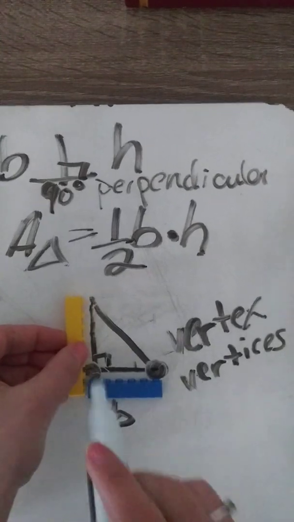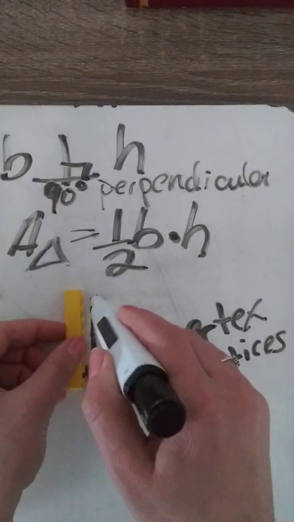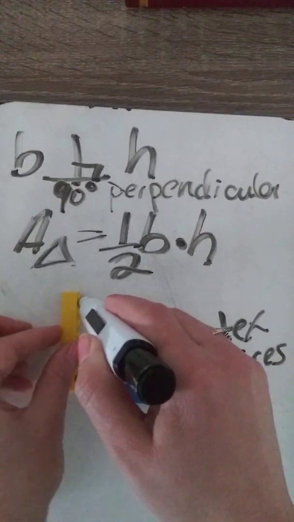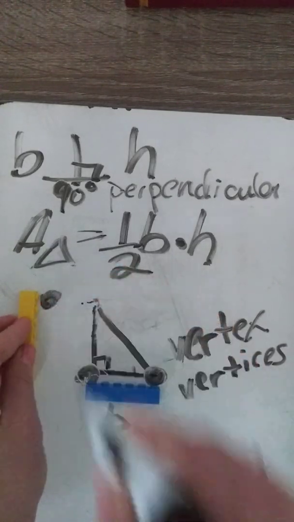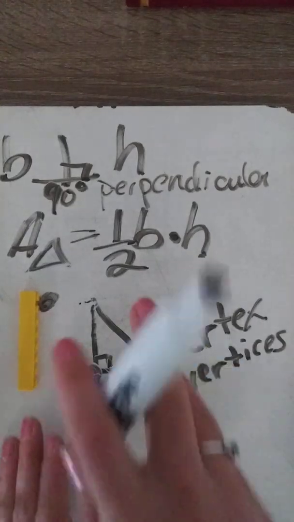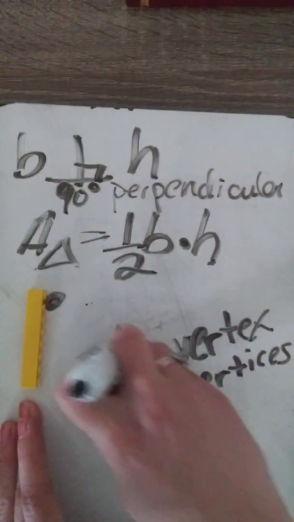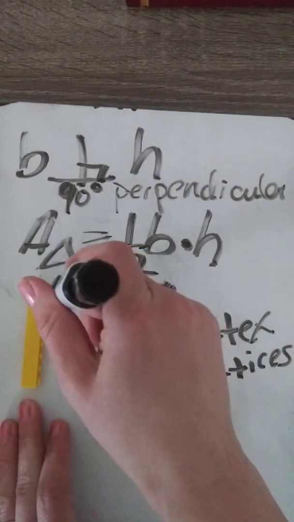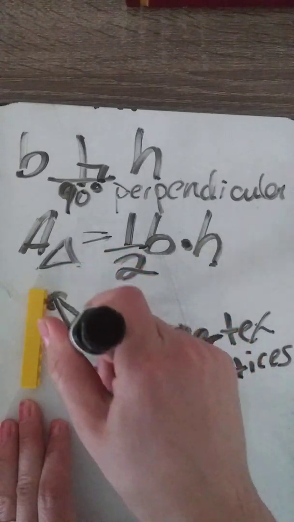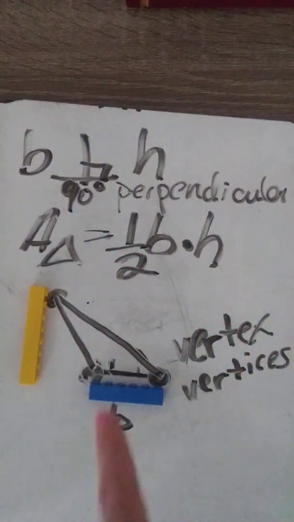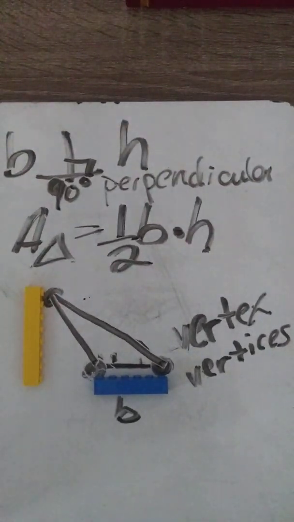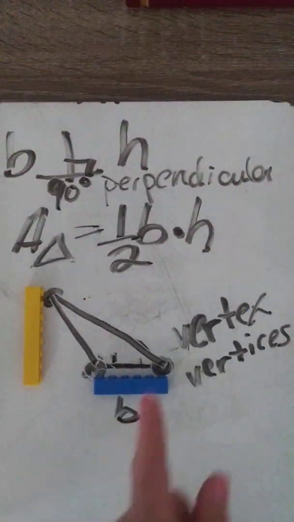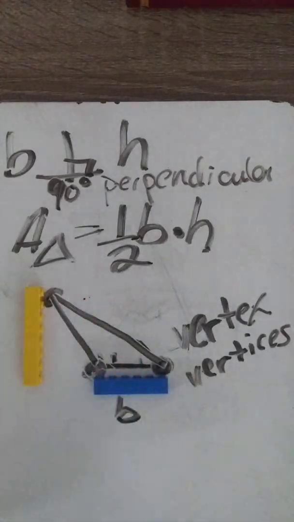So I'm going to keep these 2 points here, and I'm going to take this point and stretch it out over here. So now this point is here. My height is the same, my base is the same, but my triangle is really stretchy, and this triangle is more than 90 degrees, which we'll go over in another section, which would make it obtuse, and it would also make it scalene. I don't have any sides the same. When I have sides the same, I put dash marks on them.